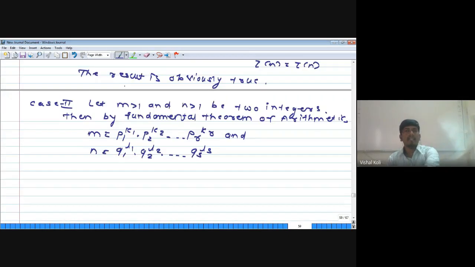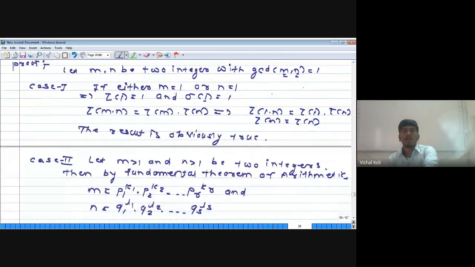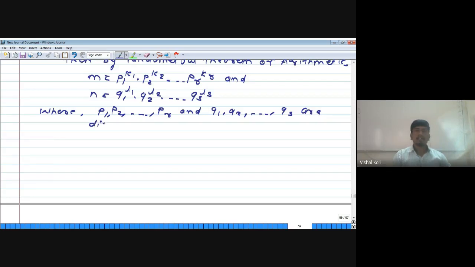But here we have taken m and n to be two integers with GCD equal to 1, which implies that the primes p1, p2, up to pr and q1, q2, up to qs are distinct primes, since the GCD of m and n is 1.